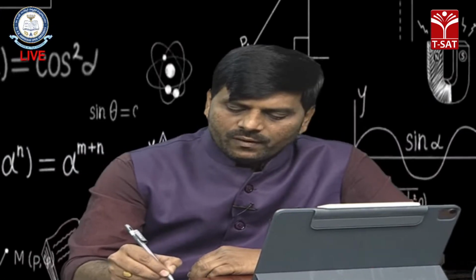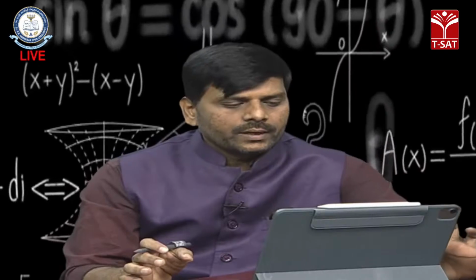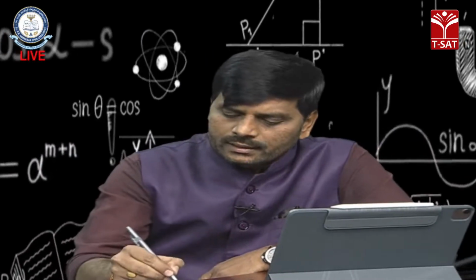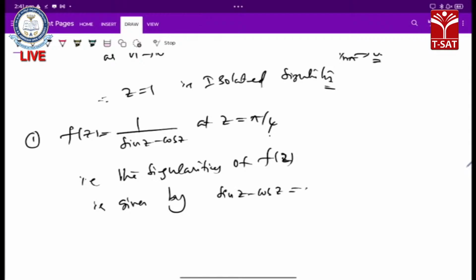Given function f of z is equal to 1 by sin z minus cos z, at z equal to pi by 4. Now let us discuss the singularities of this function f of z. The singularities occur where the denominator value equals 0, so the singularities of f of z are given by sin z minus cos z equal to 0.